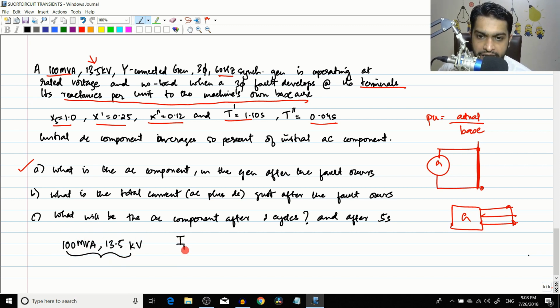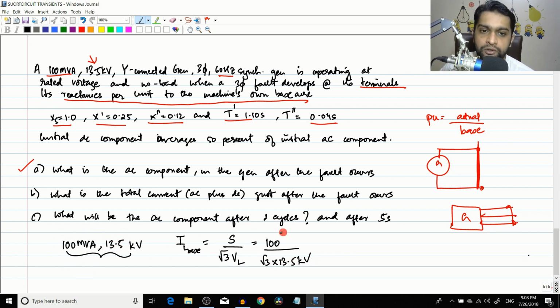Therefore the line current base, IL base, will be equal to how much? It will be the apparent power divided by √3 into VL, right? So the apparent power is 100 MVA, divided by √3 into 13.5 kV. To make the units proper, I have to convert this MVA into kVA, so I'll multiply it by 10 cube. So kV will go, and finally you will get the current in amperes. If we find out this value, it will come around 4277 amperes.